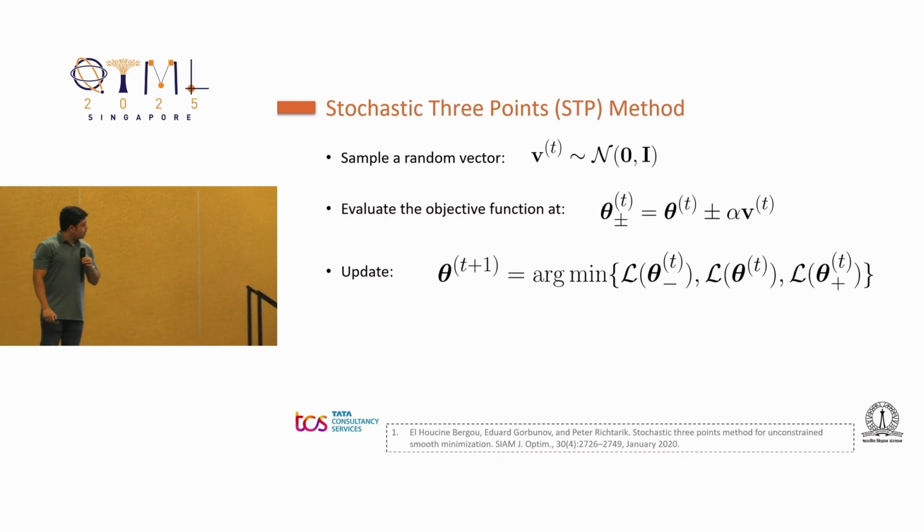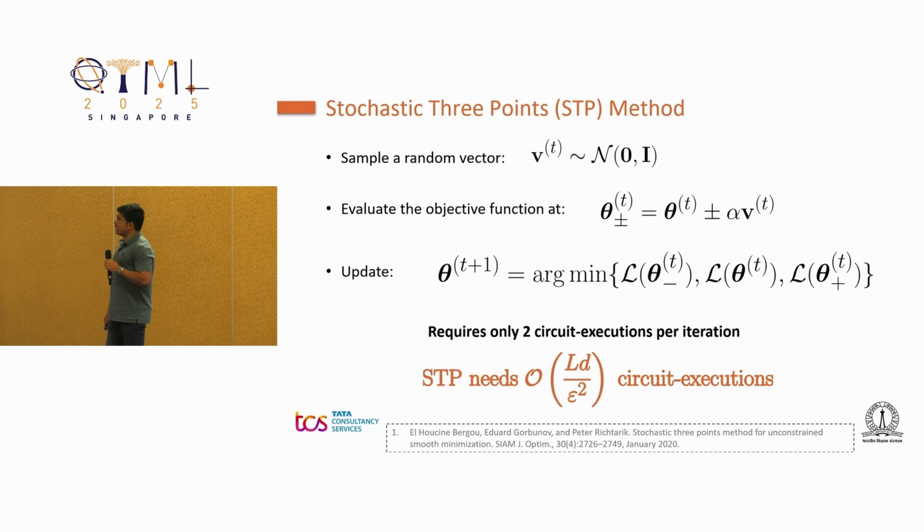And for this very simple algorithm, we can show that the rate of convergence is of the order of LD over epsilon squared. So it's an improvement over what we get with stochastic gradient descent. And the important thing to note here is, we only need 2 circuit executions per iteration with this algorithm, instead of the 2 D circuit executions we would need with a full gradient-based algorithm.